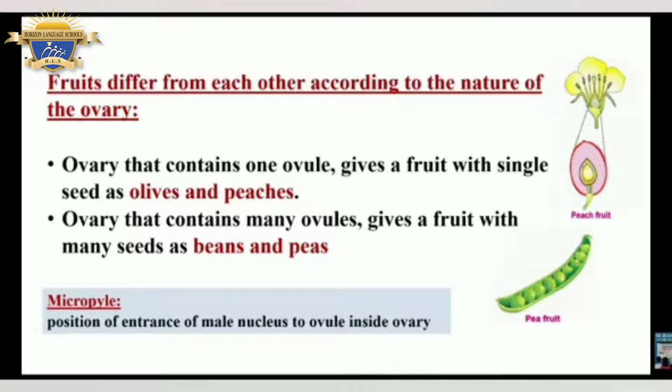Micropyle. What is the meaning of micropyle? It is the position of entry of the male nucleus to the ovule inside the ovary. This is the sexual reproduction in plants. Now we will see a video that illustrates sexual reproduction in plants.